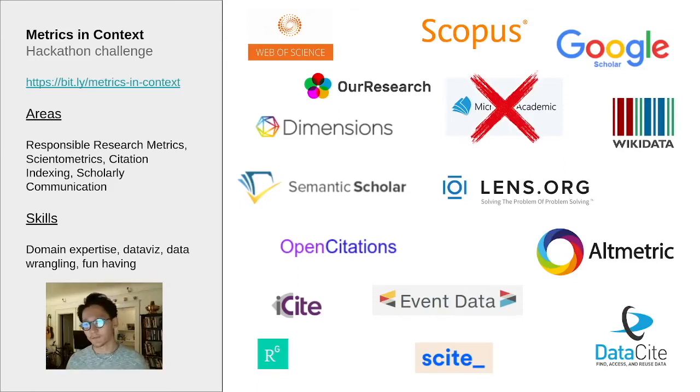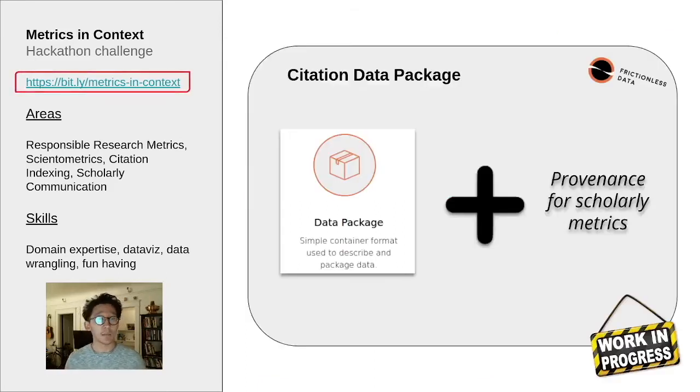This is why in metrics in context, I have started to explore and develop a prototype of a citation data package using Frictionless Data as a tool set. And that means that I'm hoping to create tooling that provides access and usage of citation data in addition to schemas for scholarly metrics that describe the provenance information, so where they come from, how they were created. If you're interested in this, feel free to check out the highlighted link.